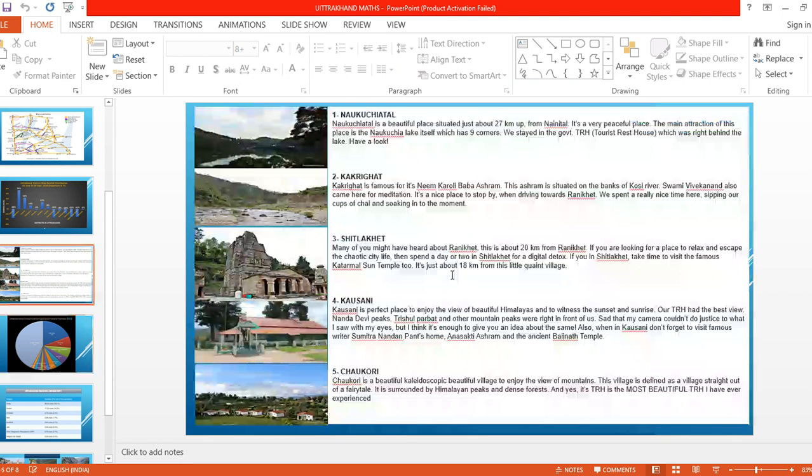They make it available to tourists. Tourists can visit and stay, they can halt and enjoy the place. So here Chaukori is a beautiful place where people can see the mountains, and it is surrounded by Himalayan peaks and dense forest also.